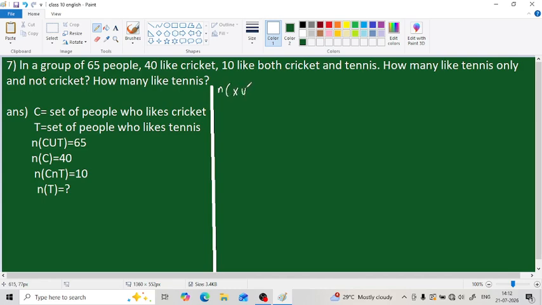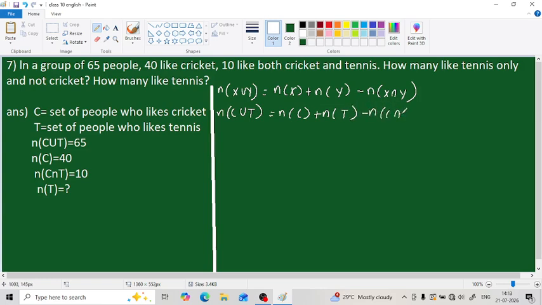n(X ∪ Y) = n(X) + n(Y) − n(X ∩ Y). This is our equation, and here in place of X I am going to write C, and in place of Y I am going to write T. So it becomes n(C ∪ T) = n(C) + n(T) − n(C ∩ T). Okay, so this is our equation. Now we are going to substitute the values.